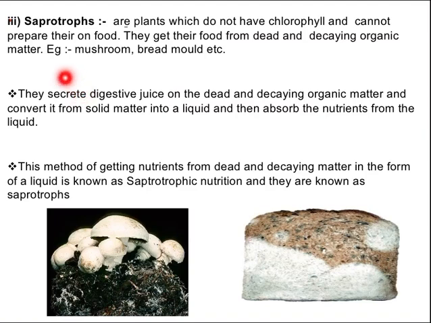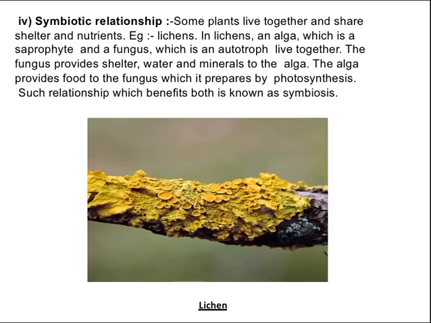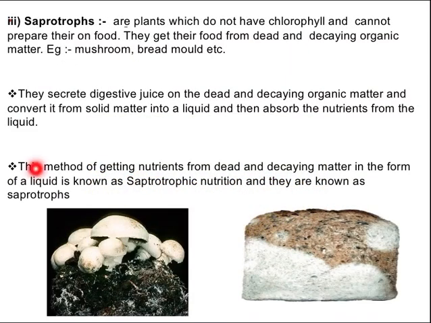What they do is, they secrete digestive juice on the dead and decaying organic matter and convert it from solid matter into a liquid, and then absorb the nutrients from the liquid. This method of getting nutrients from dead and decaying matter in the form of a liquid is known as saprotrophic nutrition, and they are known as saprotrophs.